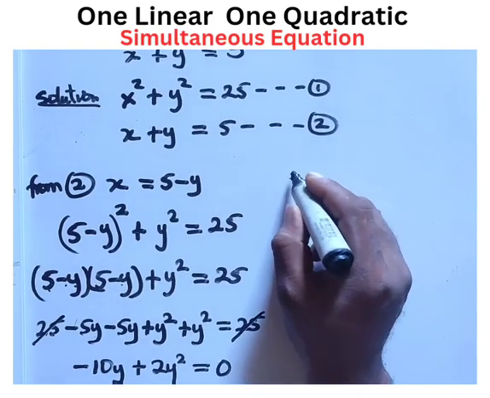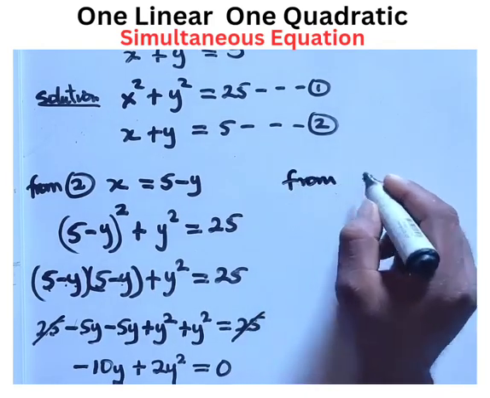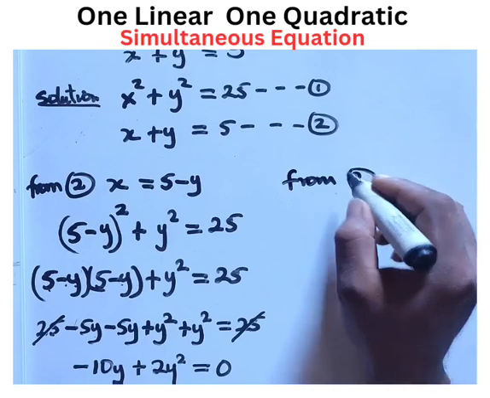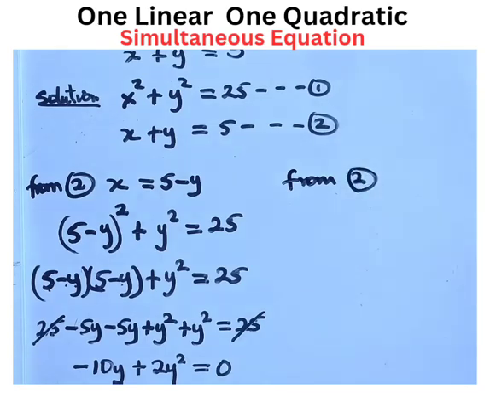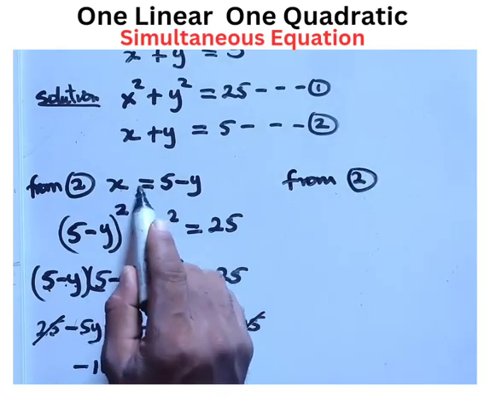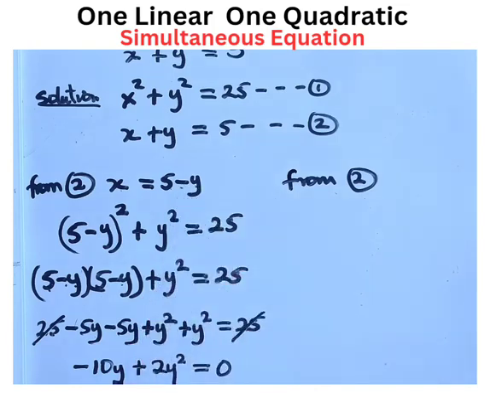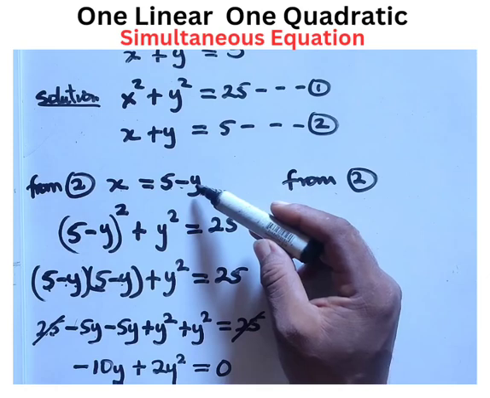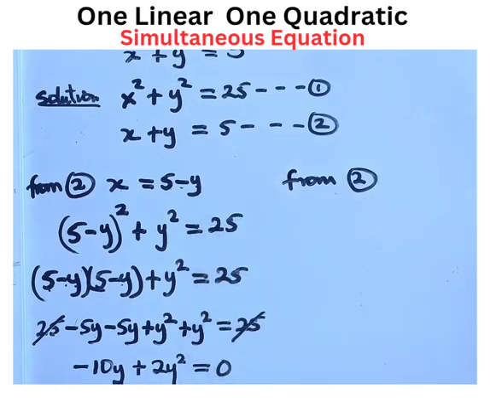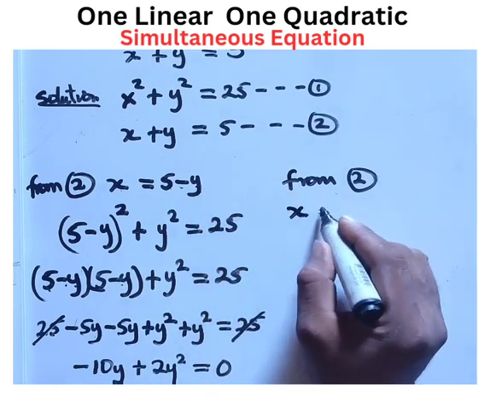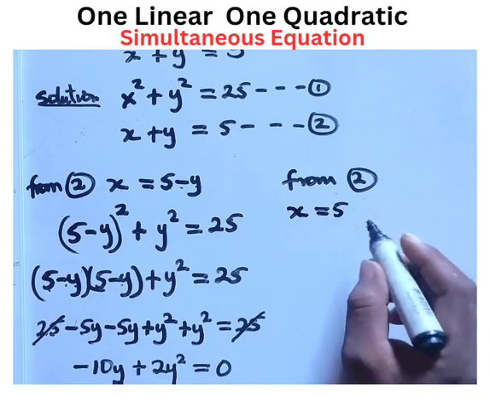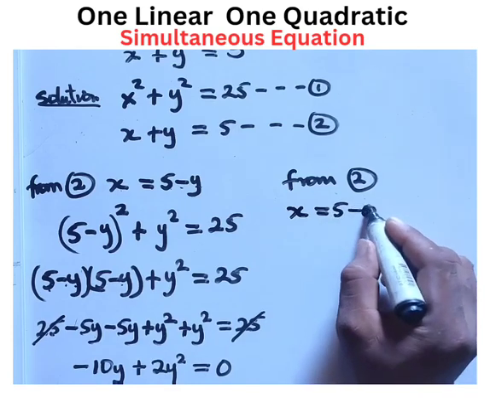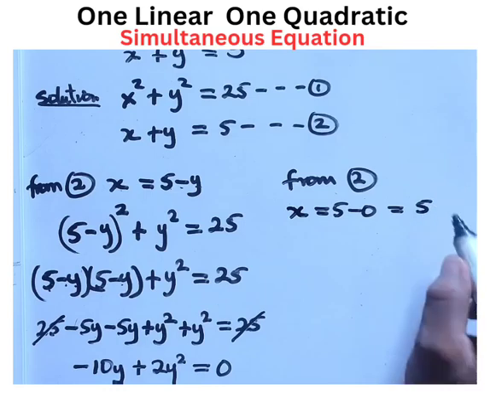Remember that already we have said that x equals 5 minus y. So let's replace y with the two values of y, which are 0 and 5. When y is 0, it's going to be 5 minus 0, which will give us 5.